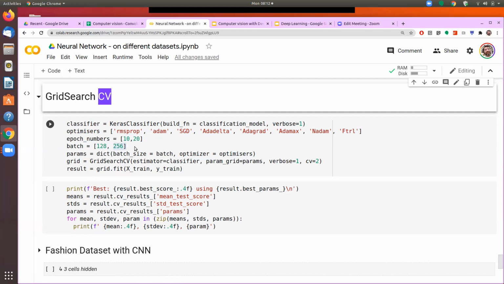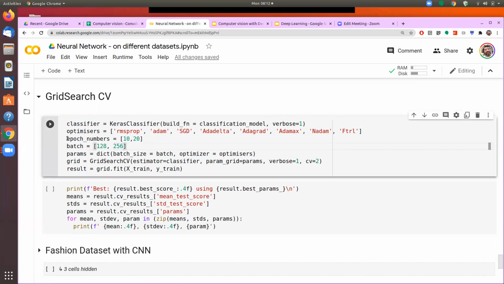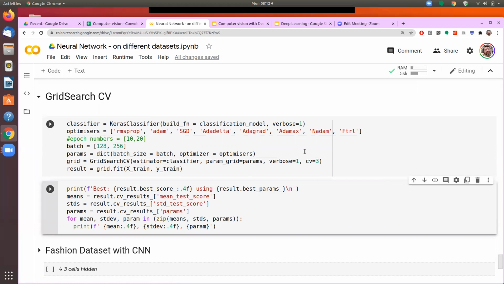Because there are going to be too many combinations, I will drop the epochs here so that we run with fewer parameters, and I'll keep the cross validation at 3. Cross validation is equal to 3. As you can see, I am going to get the results for each combination of these optimizers. I have 8 different optimizers. Each will be run first with a batch size of 128 and a second time with a batch size of 256. It means it will run 8 into 2, 16 times, and each of these combinations will be run